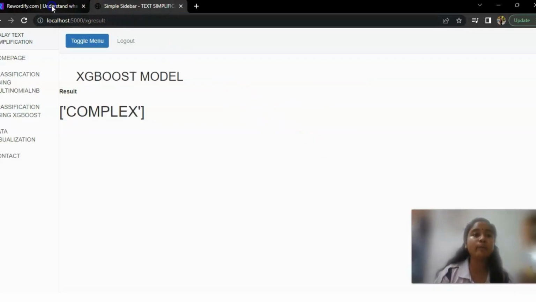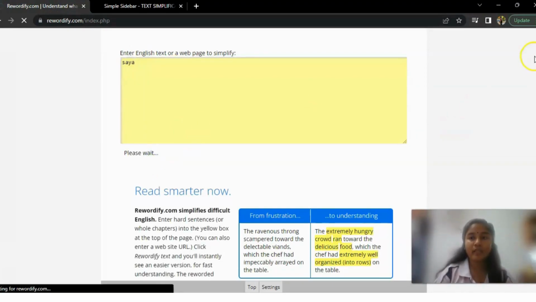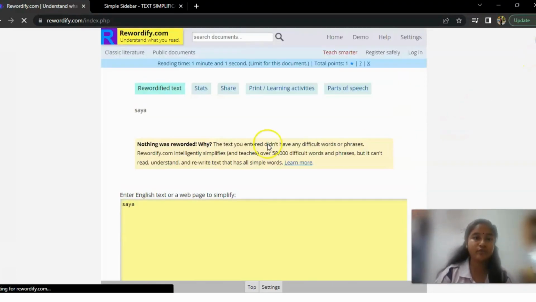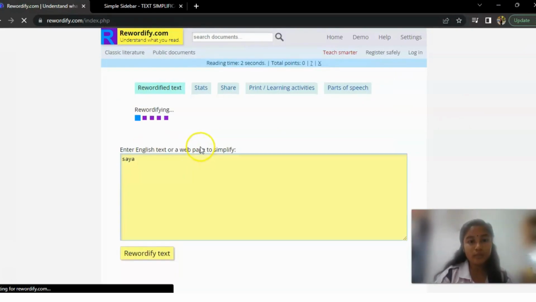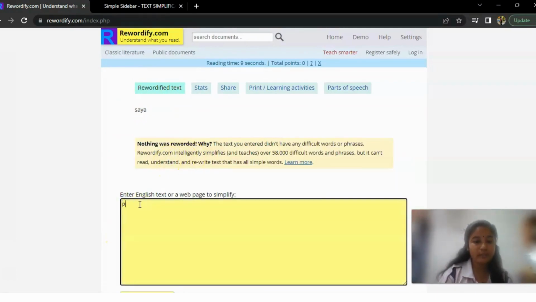I would like to compare it with the standard system which has been developed before this. For example, here I'm entering the word sire, and rewordify the text. The system will show nothing was reworded, which means the system cannot read a Malay word. We would like to try another word, pemeriksaan.